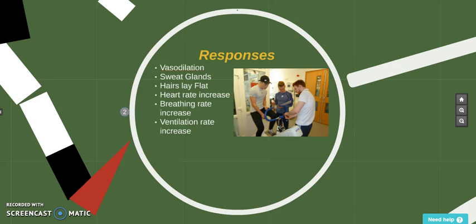This will leave a layer of liquid on the skin to evaporate and in turn cool the skin, as it is basically losing a layer. Hairs will lay flat to cool the skin as they fall. Heart rate will increase to get blood flowing to areas such as the skin to cool it. Breathing rate will also increase to help the gases exchange, which in turn will promote blood flow. Ventilation will also increase to aid gases exchange.